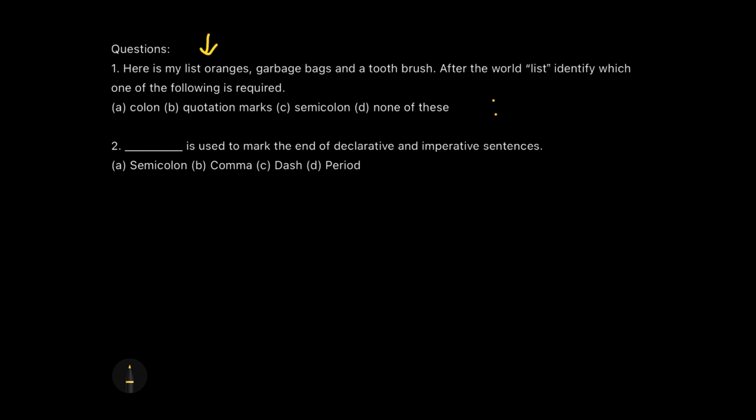Similarly, in the second question, which punctuation is used to mark the end of declarative and imperative sentences? This is very interesting. Why? Because I did not tell about this in the video. The answer is period. Period is full stop, guys. Full stop. Okay, so a full stop, or period, is used to mark the end of any declarative or imperative sentence. Isn't it interesting? And along with this type of question format, I have not come across an example where you will be asked to add a punctuation. So don't worry, in the practice set, I'll be giving you questions from all these three sections, either choosing it this way or this way, or adding punctuations to the existing sentence.